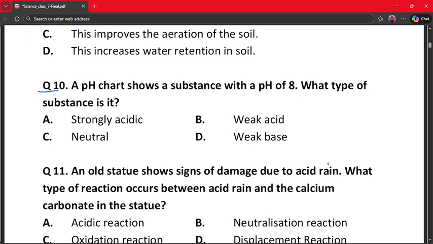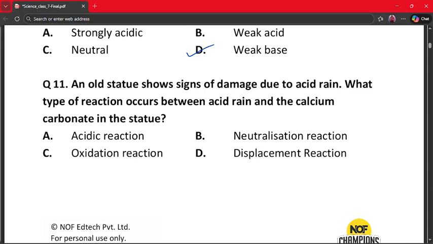The correct answer is weak base, because a pH greater than 7 means basic and a pH of 8 is only slightly basic. So it is a weak base. It is neither acidic nor neutral. Hence option D is the correct answer. Let's move on to the next question.